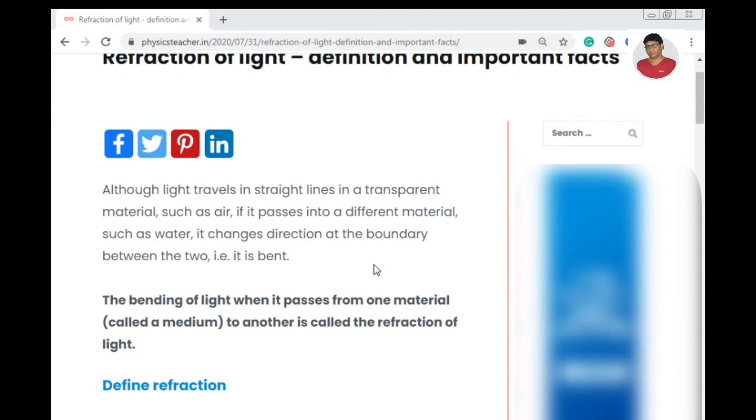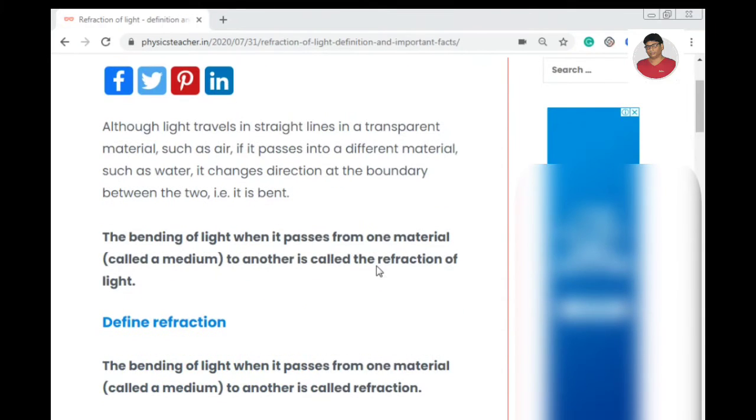What is the refraction of light? When light passes from one material or medium to another, it generally bends. Either it bends away from the normal or it bends towards the normal. So this bending of light is called refraction.